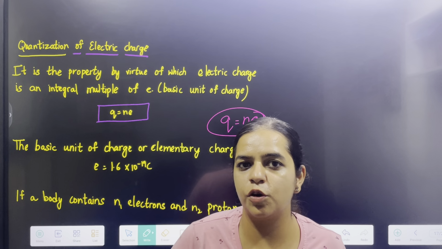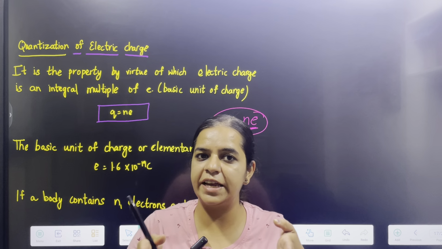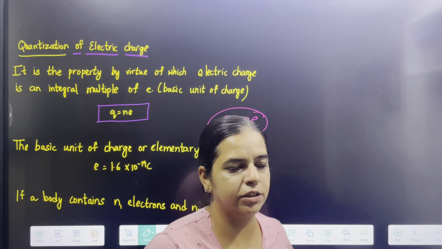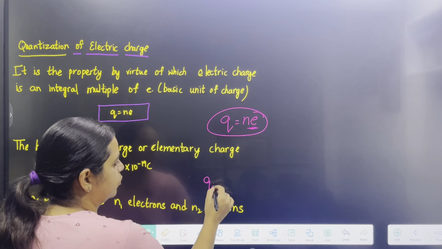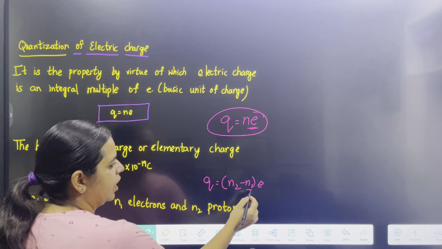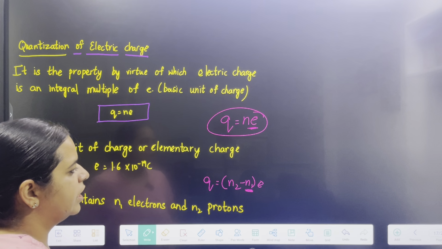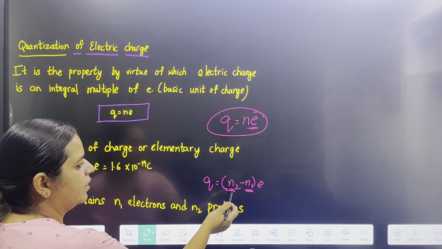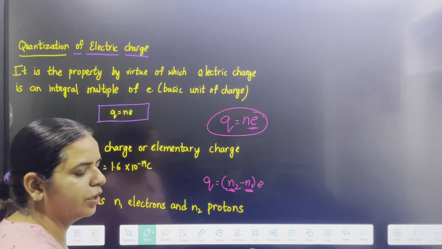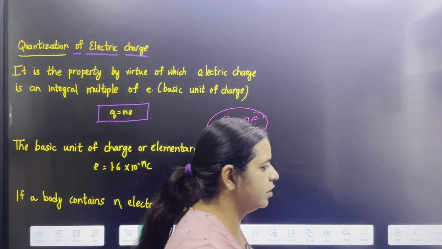The cause of quantization is that only integral multiples can be shifted from one body to another, and Q is equal to n2 minus n1. If there are n1 electrons and n2 protons in a body, the net charge will be n2 minus n1.